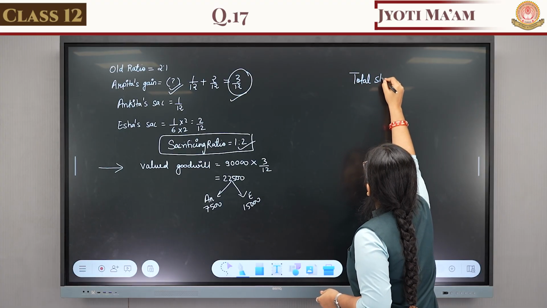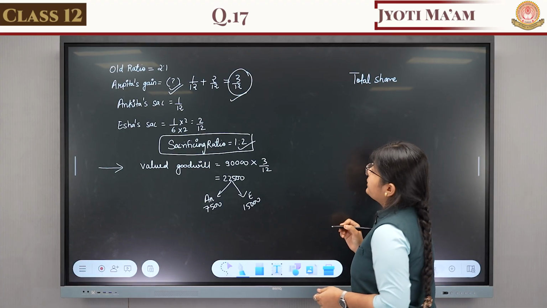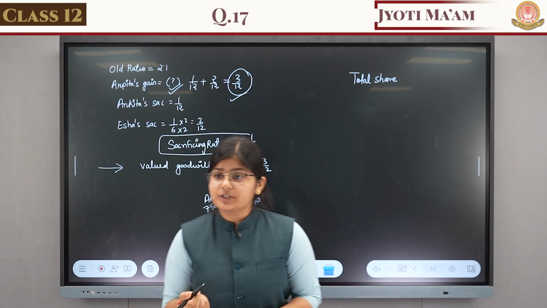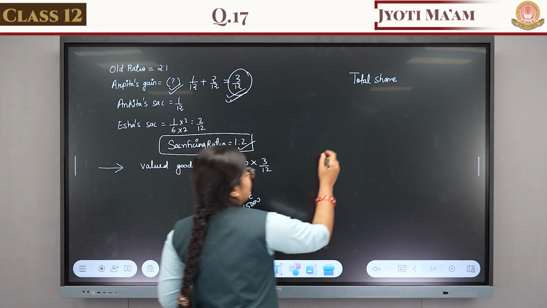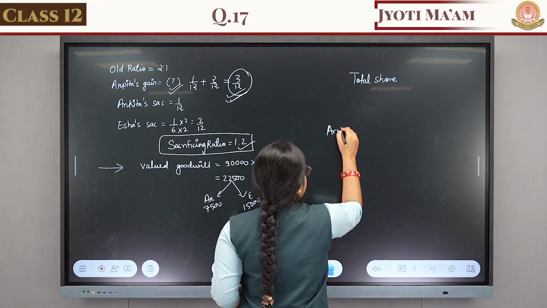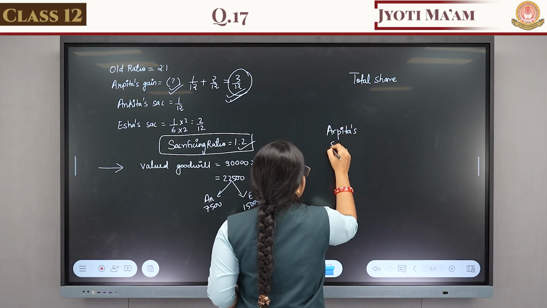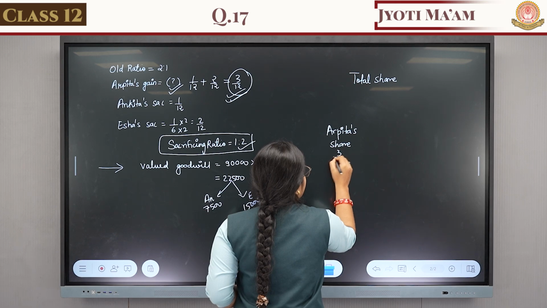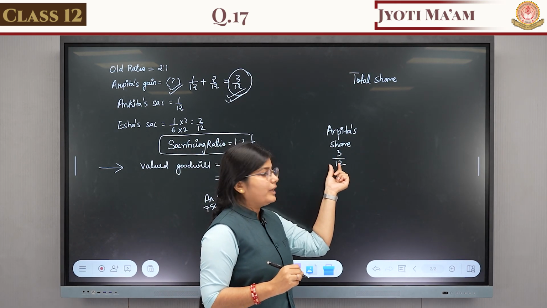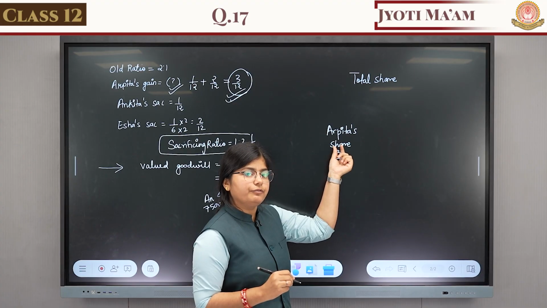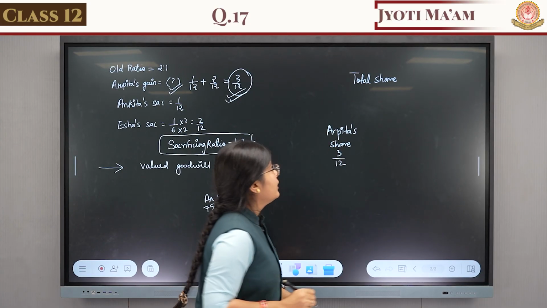What is her share? 3 by 12. It means out of 12 parts, 3 parts are Arpita's.